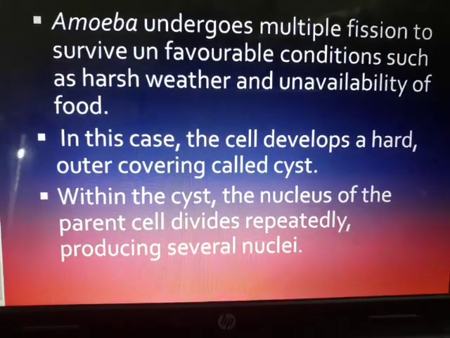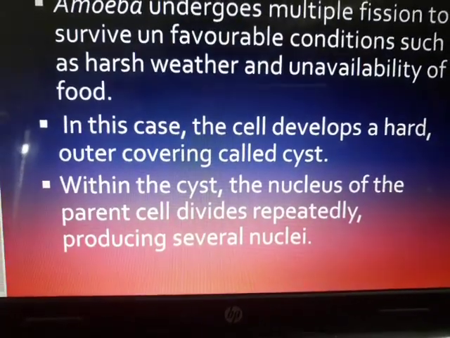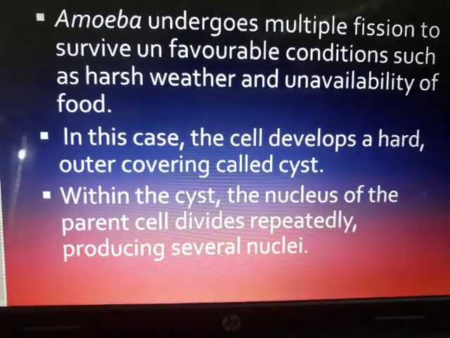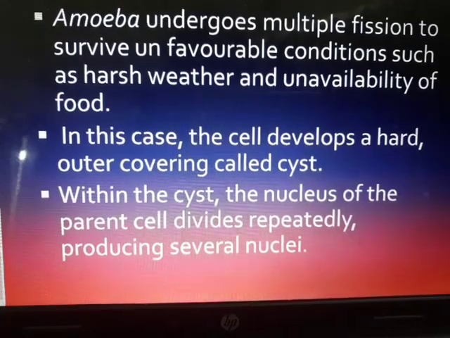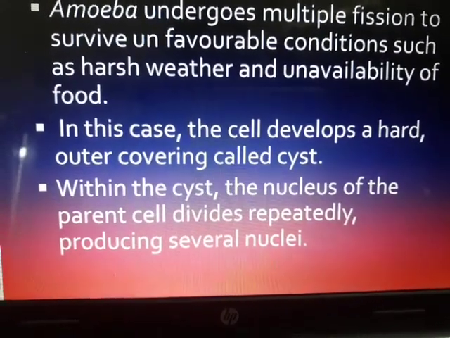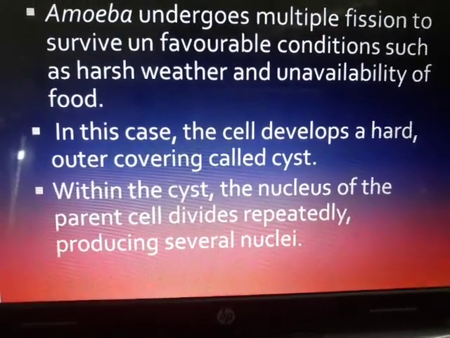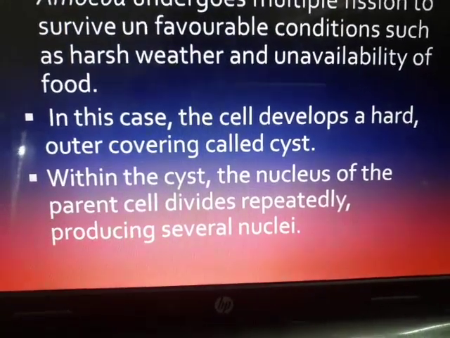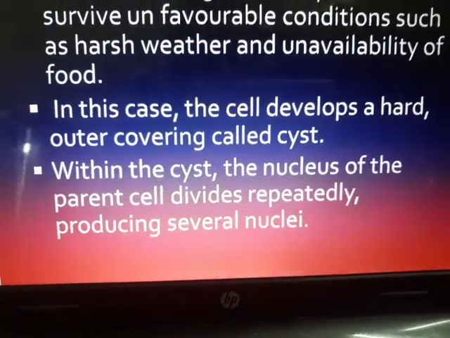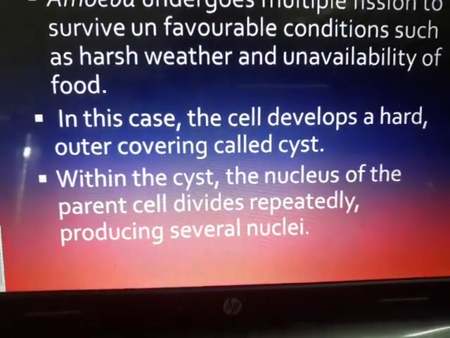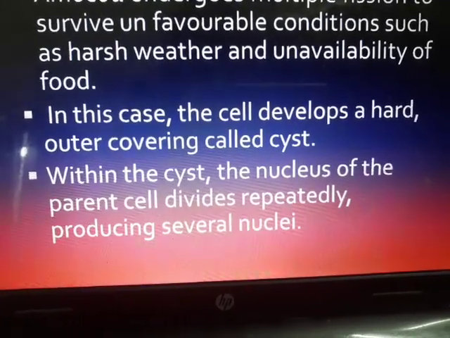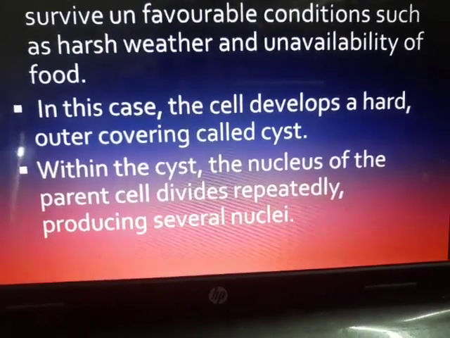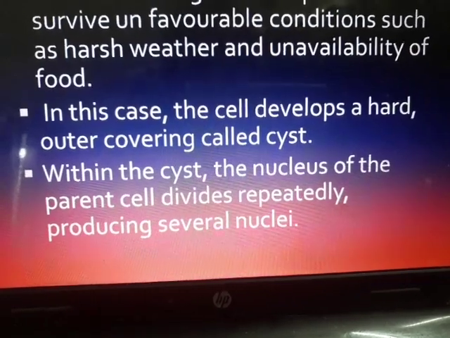First, it will develop a hard outer covering called a cyst. So there is one hard outer covering which is called a cyst. It is tough. Why is this there? So that it is protected from the outside climate. Okay. Now within this cyst, the nucleus of the parent cell divides repeatedly. It is not just once the division happens. It is repeated. So there are several nuclei being produced.